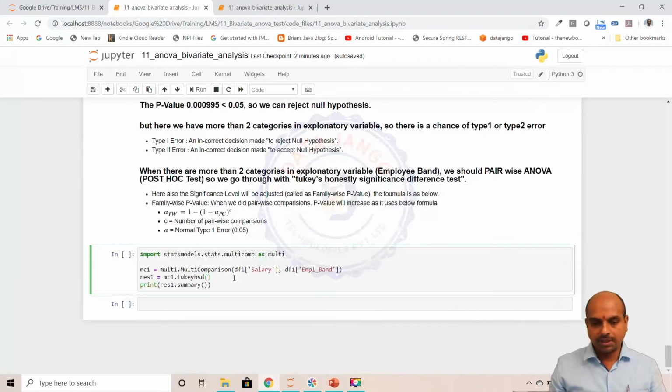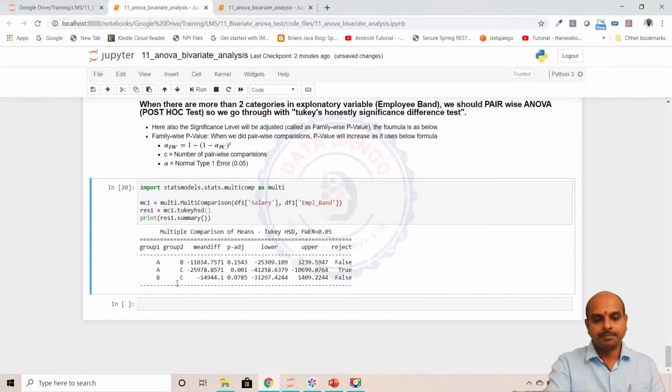Let us execute this and see what happens. The pairwise ANOVA between A and B groups shows reject false. That means accept the null hypothesis. What does that mean? Group A and group B are not significant in deciding the salary. Group A salary and group B salary are not significantly different. B and C also the same thing, they are not significant. A and C is significant.